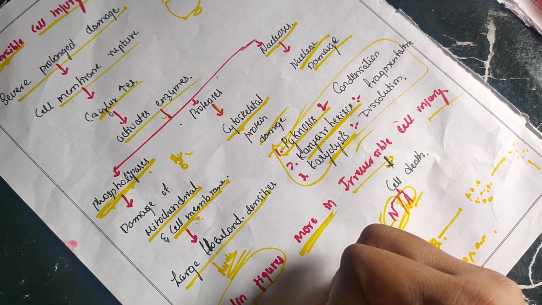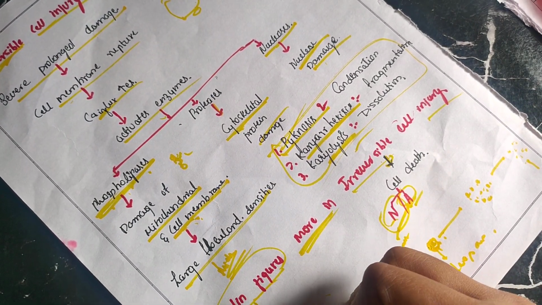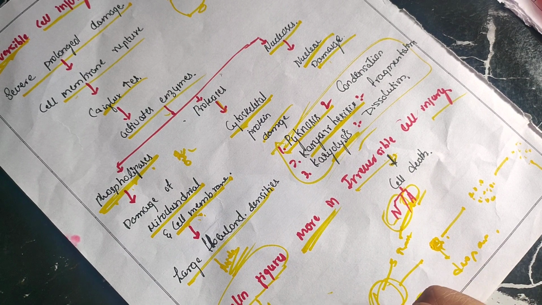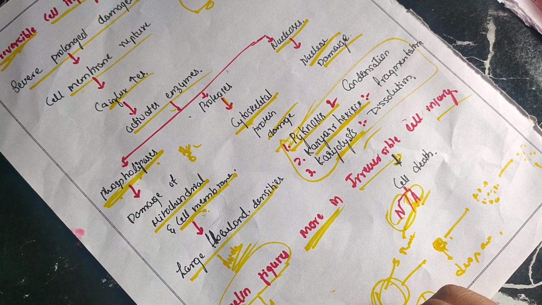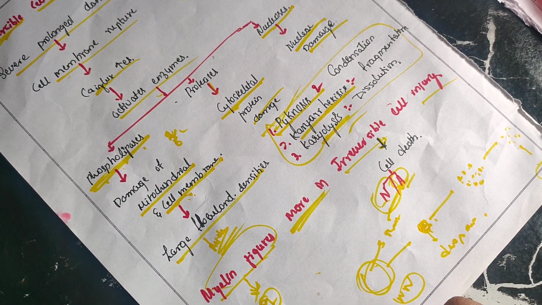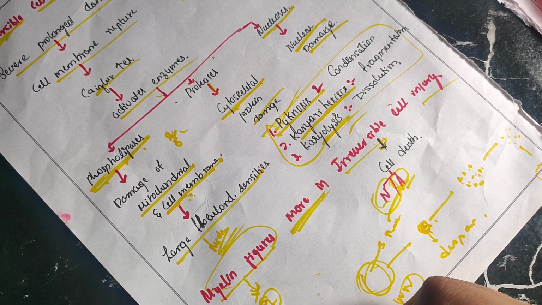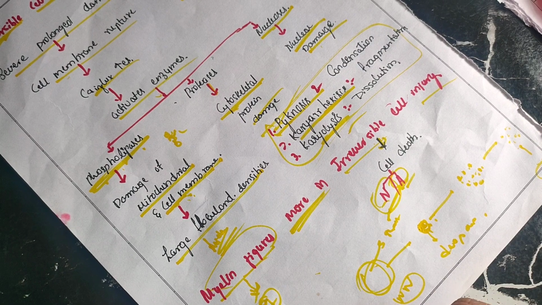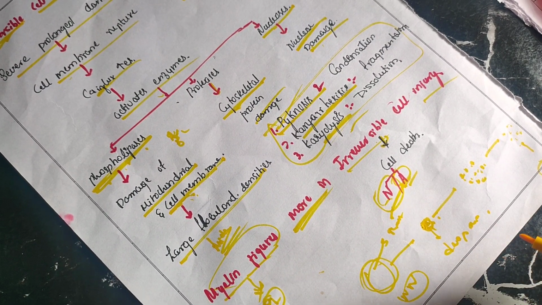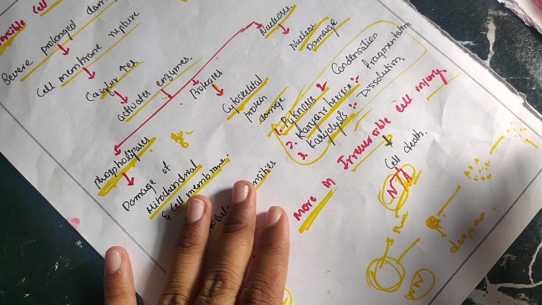What are these myelin figures? These myelin figures are components of phospholipids. You know, the cell membrane is made up of a phospholipid layer. Phospholipase will come and break down the phospholipid molecule, and then myelin figures are formed. In reversible cell injury, fewer myelin figures will be there. In irreversible cell injury, more myelin figures will be there.